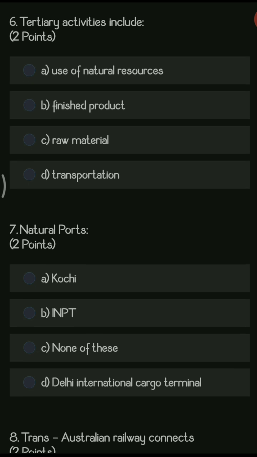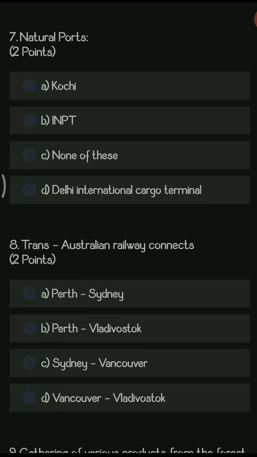Tertiary activities include dash. You have the options: use of natural resources, finished product, raw material, and transportation. As we all know, transportation, trade, tourism, all of them are part of tertiary activities. So the last option is exactly correct. Next question.